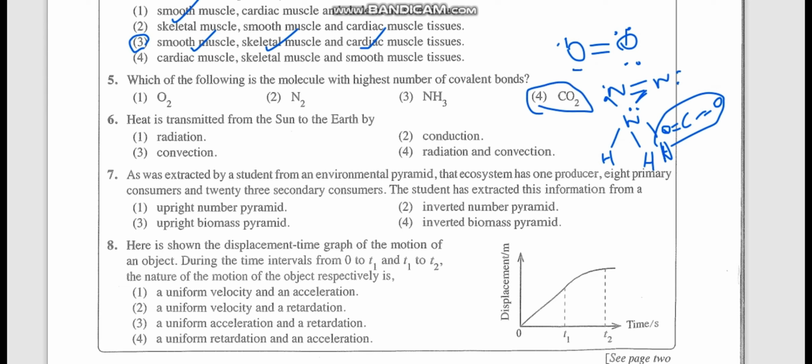So definitely you should know how to draw the Lewis structure of molecules. That's a very simple thing. The bonds you have to indicate in lines and the lone pairs should be added. To know the lone pairs, you should know the electronic configuration and valencies of the atoms. So everything is connected like a chain. You should know everything clearly, then only you can answer.